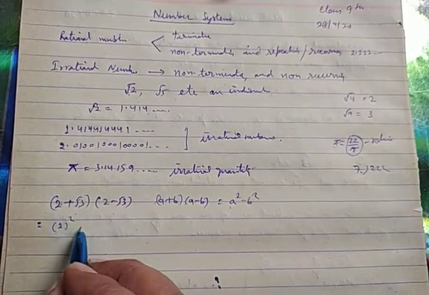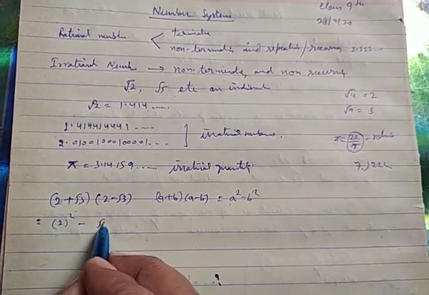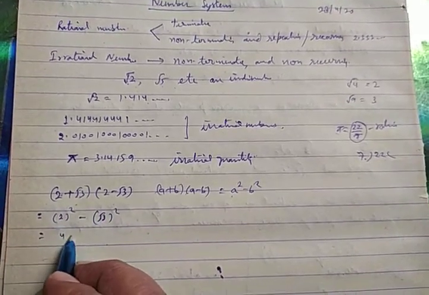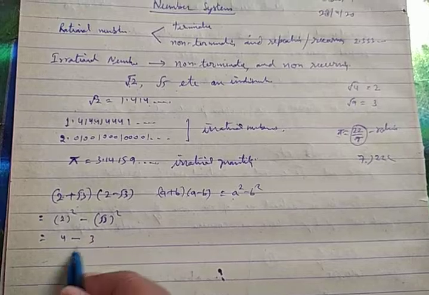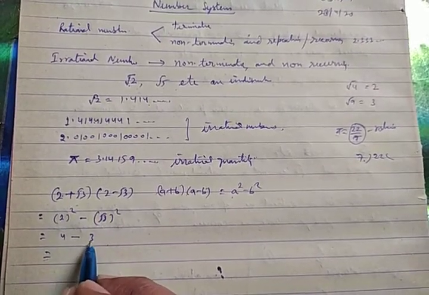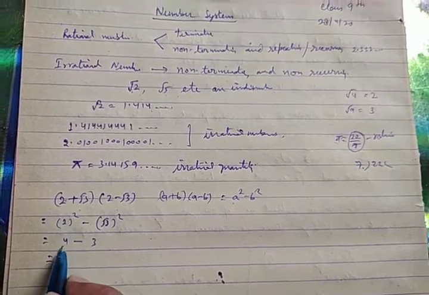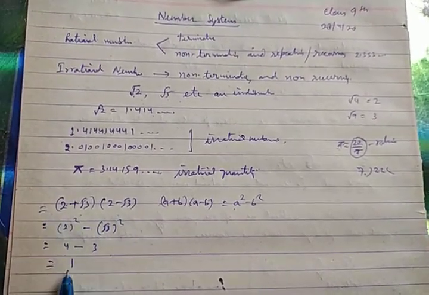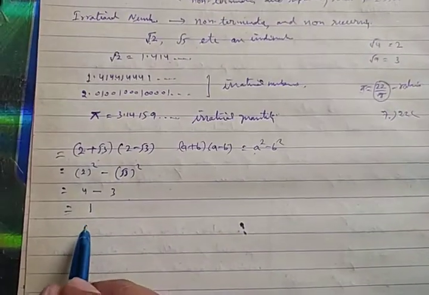This is 2 square minus under root 3 square, that is 4 minus 3. The square of a root quantity is that number without the root. 4 minus 3 is 1, so after simplification this solves to 1.